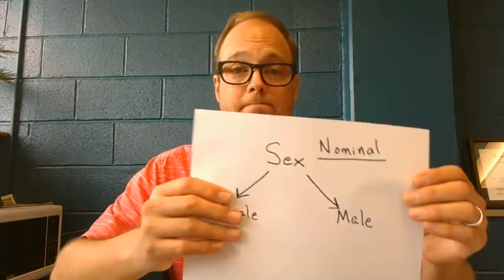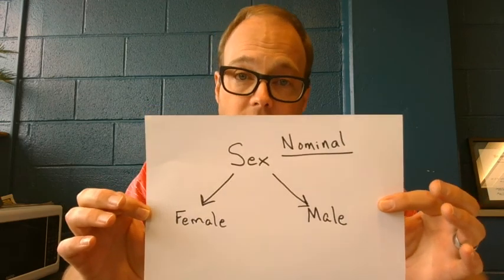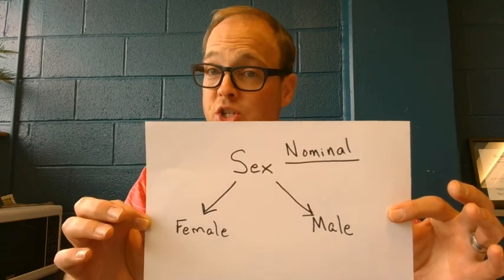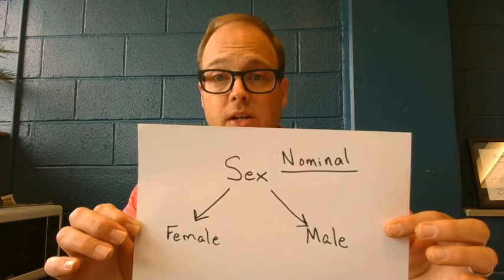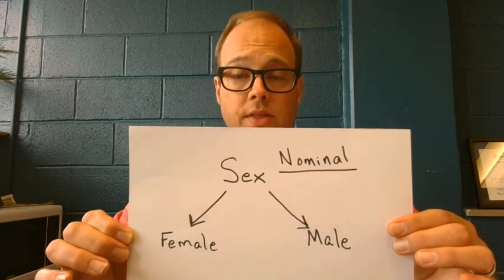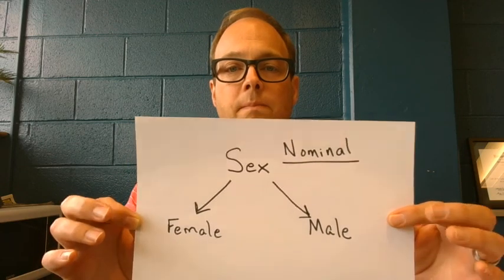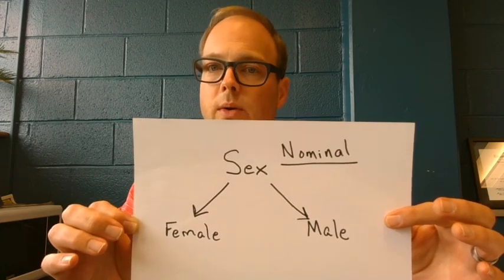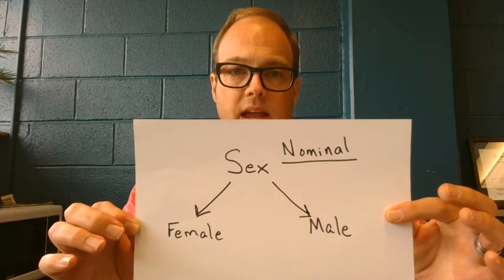A nominal level variable. Yes, I'm old school. A nominal level variable, well, here's an example of a nominal level variable, and that is the variable of sex. Now, this is a very crude measure of sex given today's discussion when it comes to issues regarding transgender issues and intersex and all things related to gender and sex as a continuum. But this is an example of sex measured as a dichotomy. You're probably pretty familiar with it. There are two categories, female and male, according to this example.